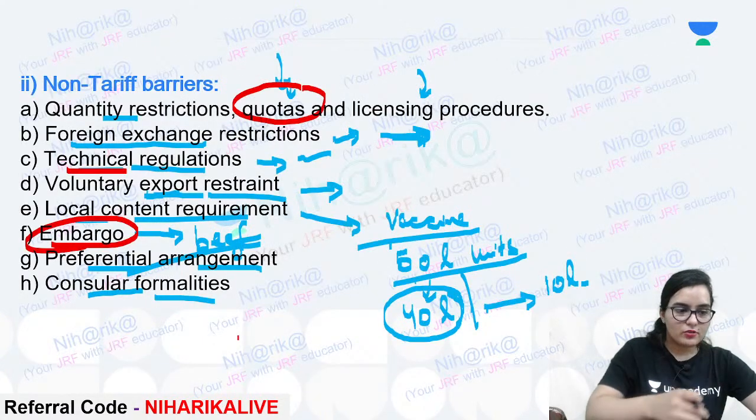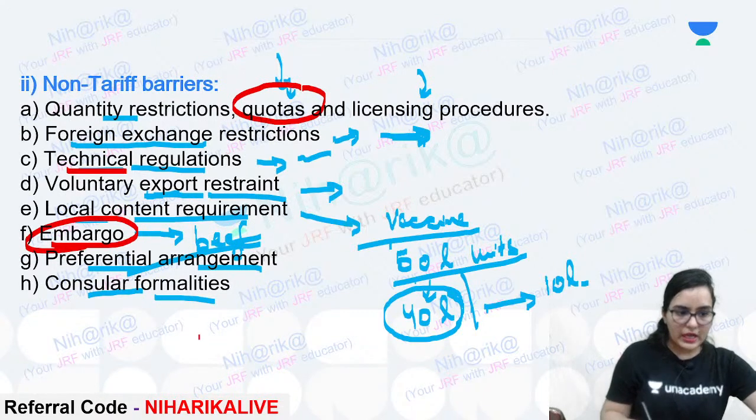See, technical regulations are measures to regulate imports by the imposition of certain standards.